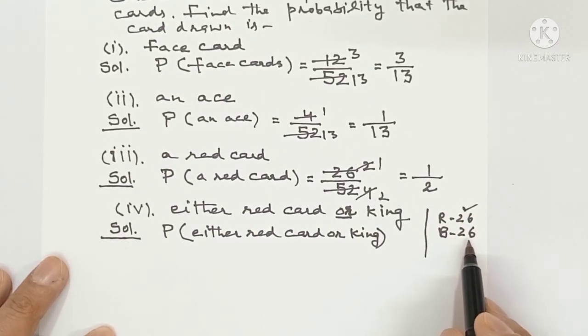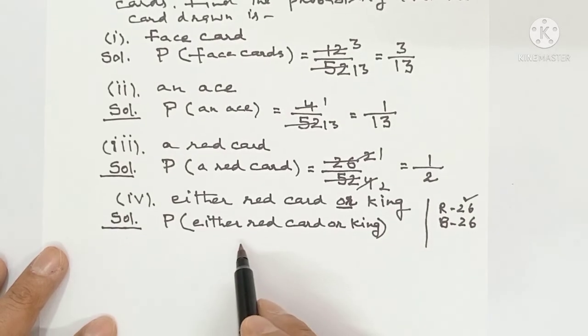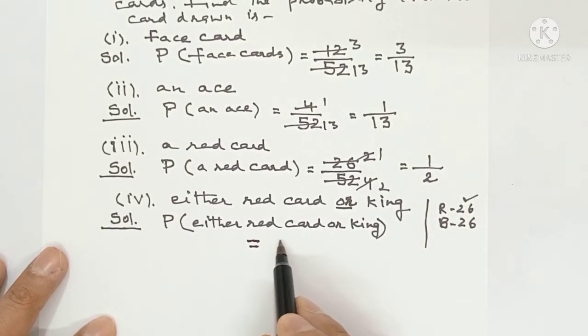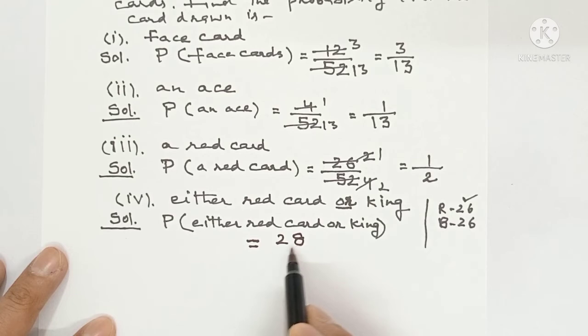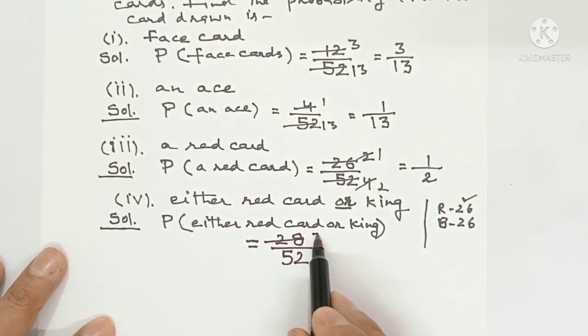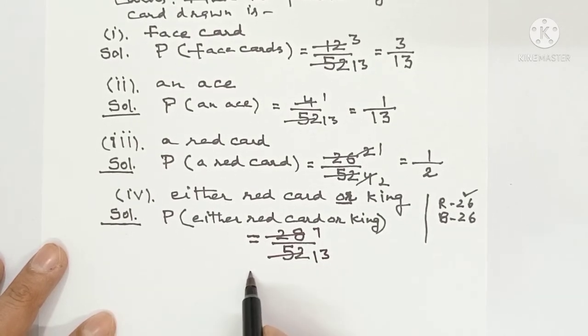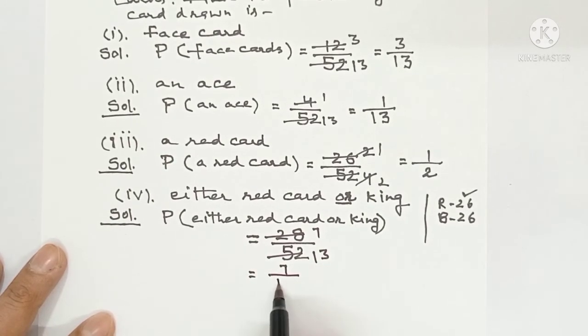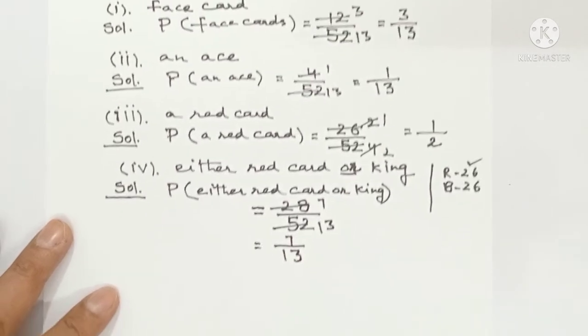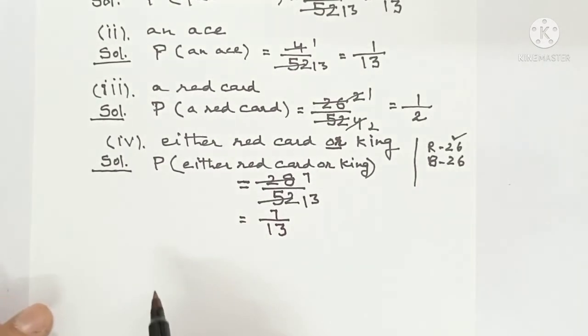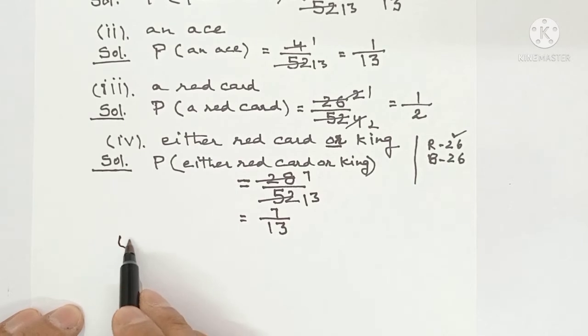Now two more kings of black color are to be included. So 26 plus 2 is 28 upon 52. Cancellation: 4 sevens are 28, 4 13s are 52. This 7 upon 13 is the required probability.